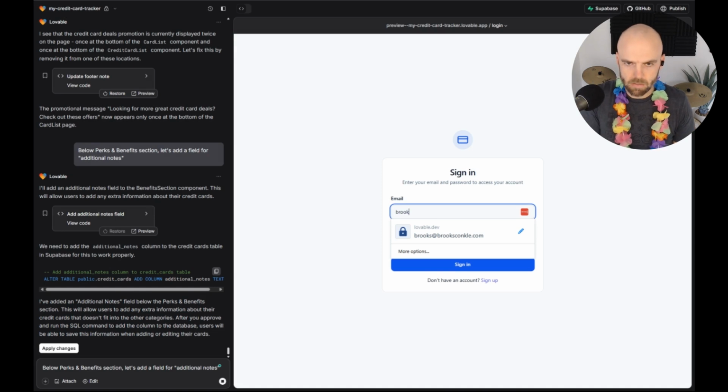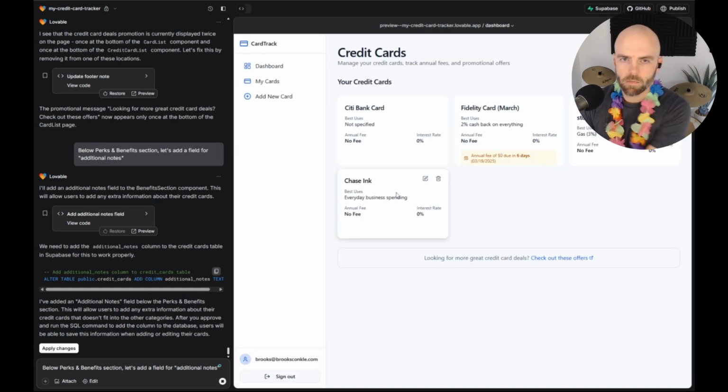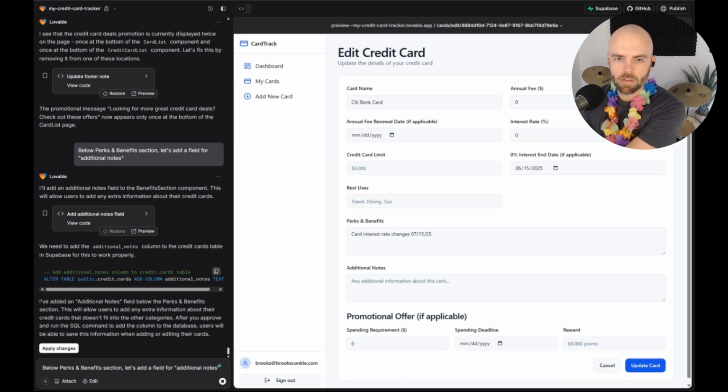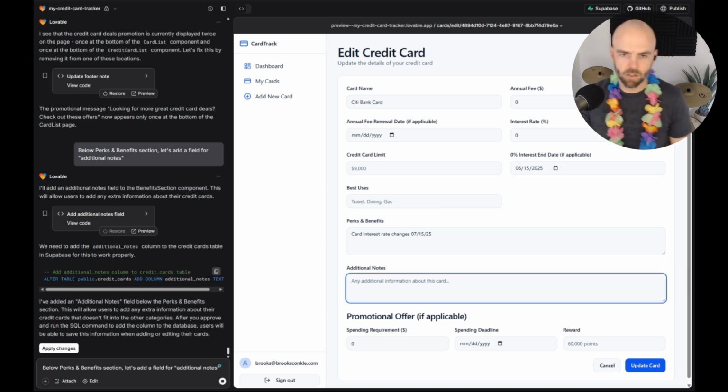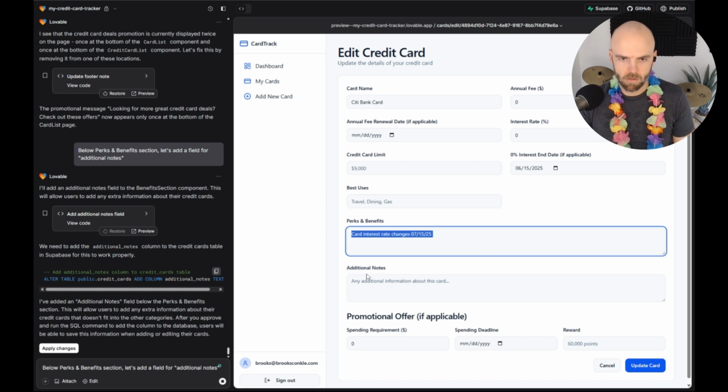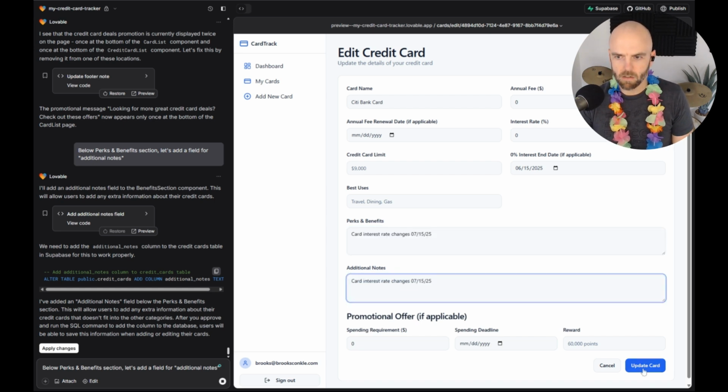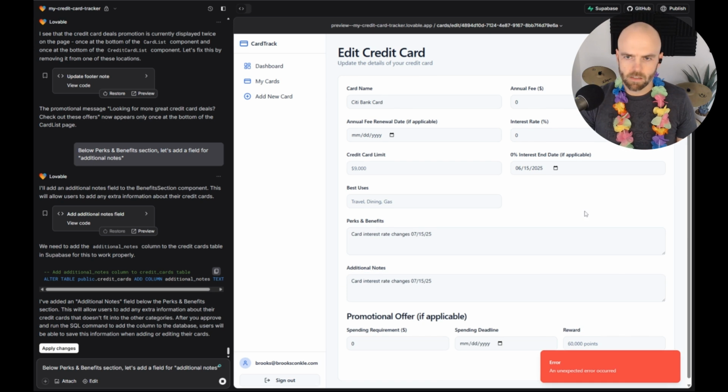All right, let's go see. Let's try to log back in. My cards. Let me click on my card and see if it's there. Bam! Look at this. How cool is that? So additional notes: add additional information about this card. So I actually want to put this information here. Okay, we have an error. It didn't save that. No idea what that means.